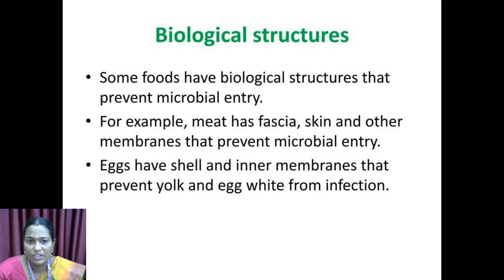Next, biological structures. Some foods have biological structures that prevent microbial entry. For example, meat has fascia, skin and other membranes that prevent microbial entry. Eggs have shells and inner membranes that protect the yolk and egg white from infections.